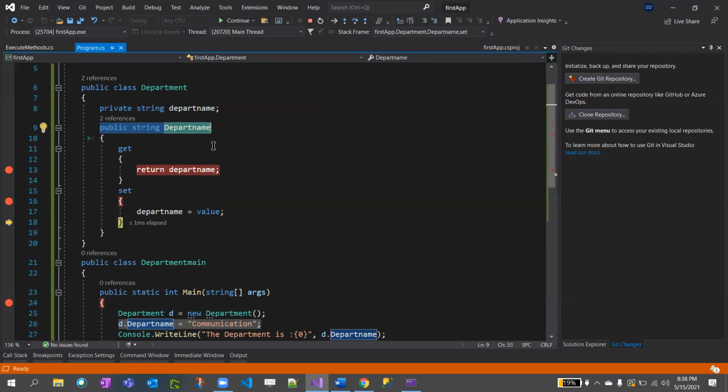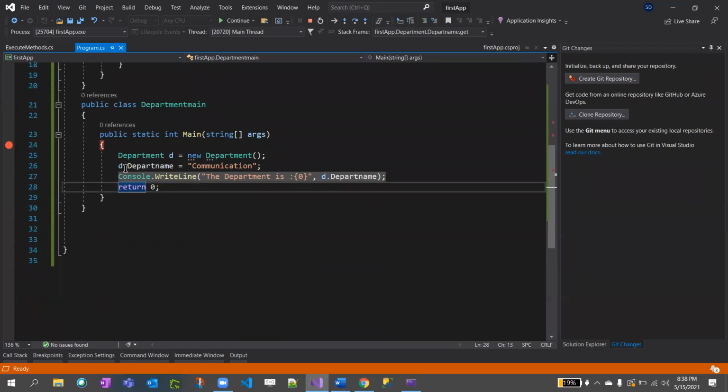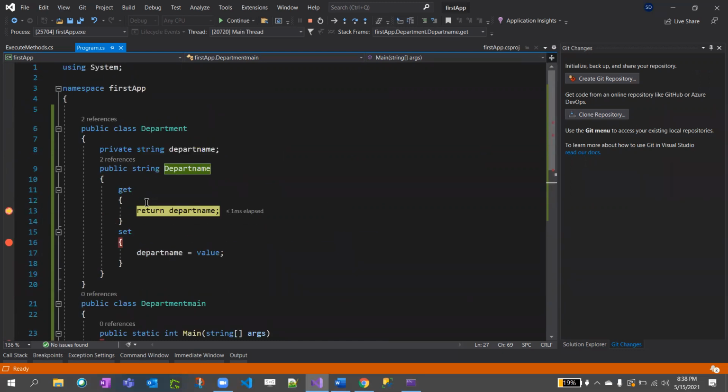This is called a public property. Now after this line got executed, the Console.WriteLine line is trying to read d dot DepartmentName. That means it is trying to get now. That's why this line got executed.